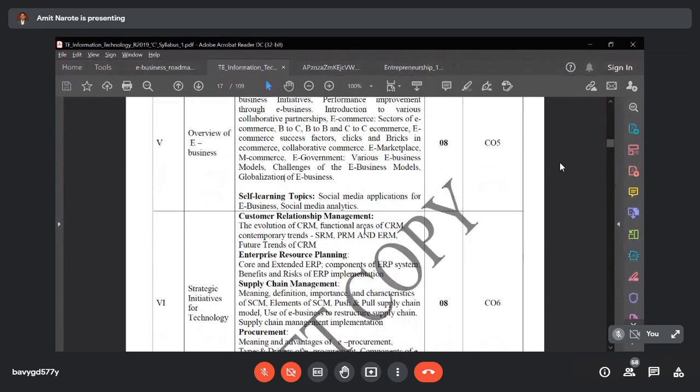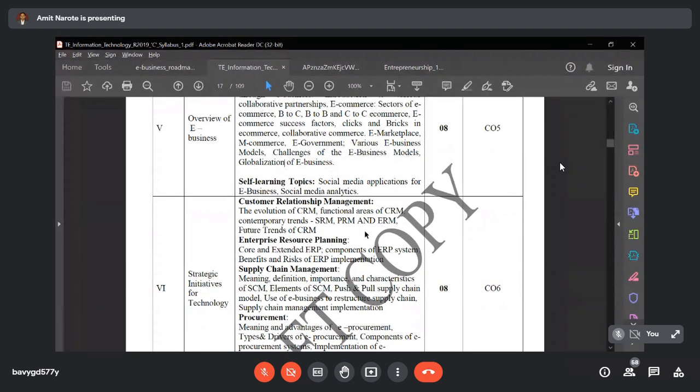Then the self-learning topic. Here we are going to discuss social media application for e-business, social media and analytics. We will discuss the different social media applications used with e-commerce, like Facebook, Twitter, YouTube, Instagram. These are all social media sites, and the activities you perform for e-commerce using these sites are called social media application for e-business. So this is about module number 5.